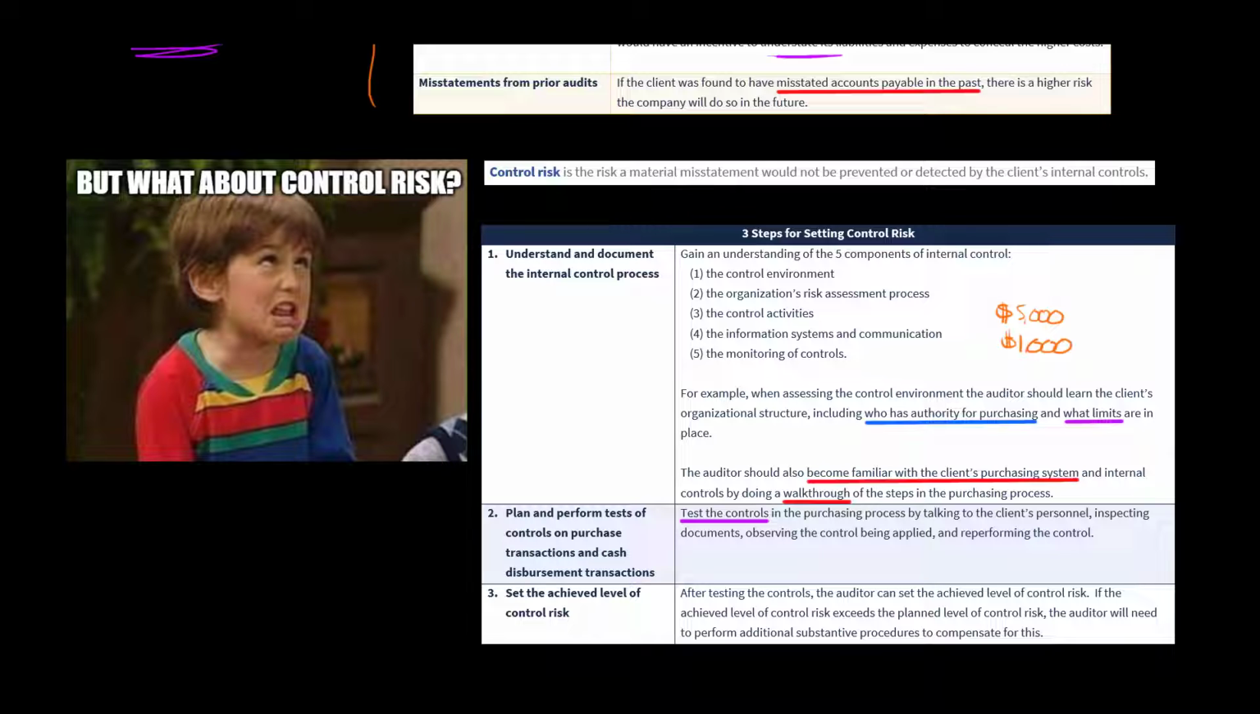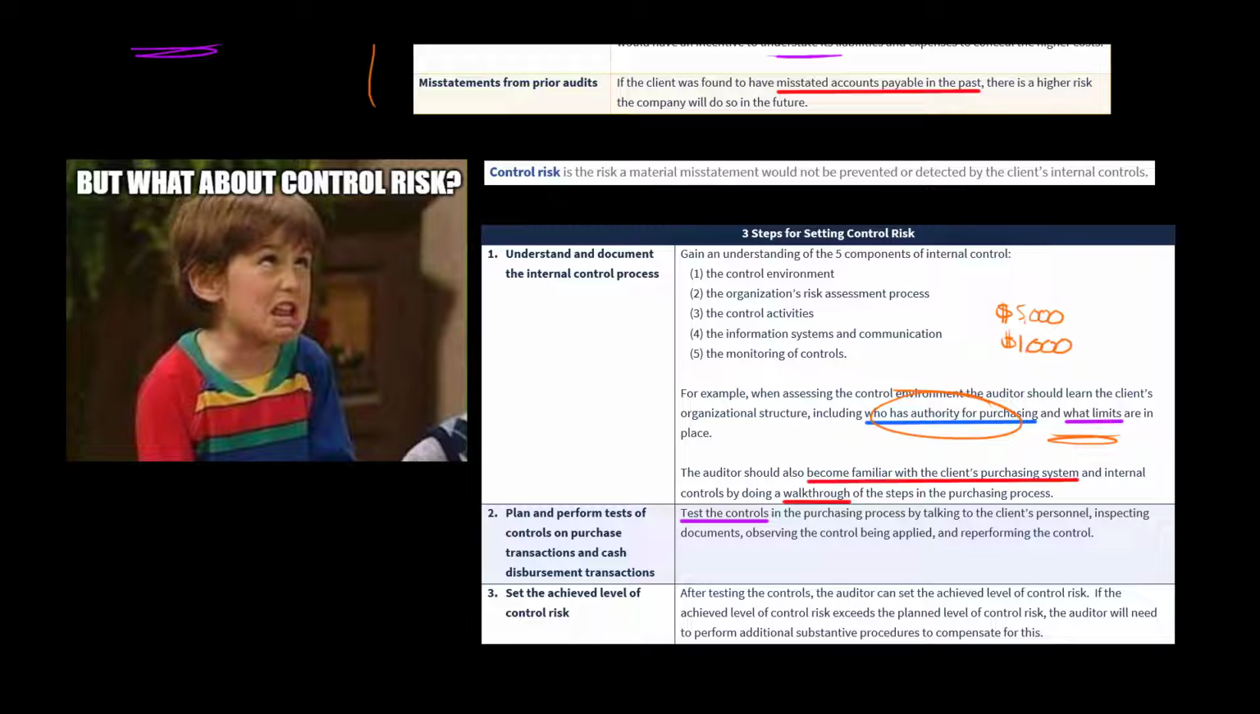So understand who has the authority for purchasing, what kind of limits are in place. Also understanding how this client's purchasing system works, and that would be done by doing a walkthrough. And as you're doing the walkthrough, the auditor would be saying, okay, not only how does the purchasing system work, but what internal controls are there in place. So you're noting that when you're doing the walkthrough.